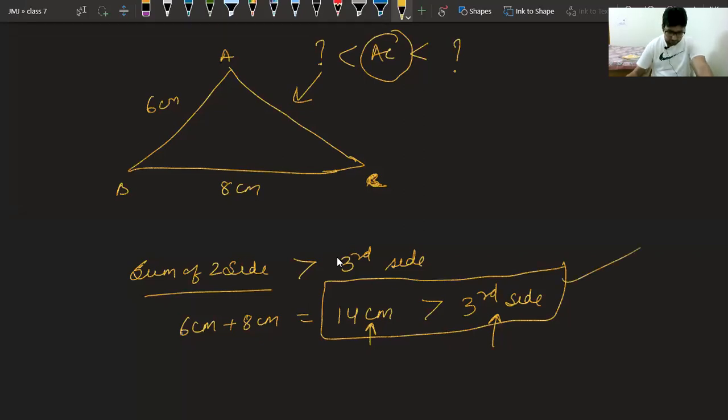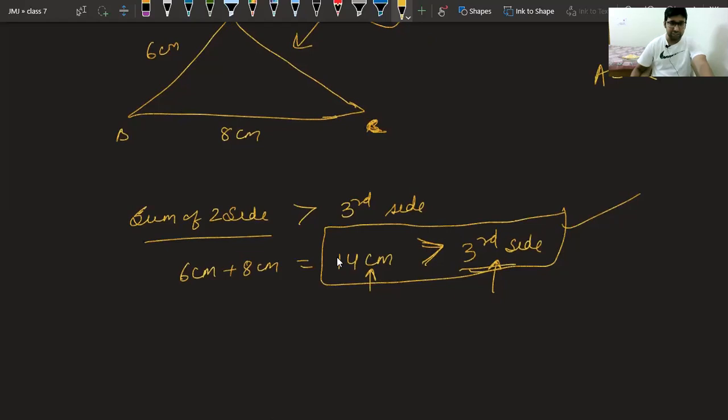Why no, Ekta? Why no? You can see the inequality. It is saying third side is less than 14 centimeter. So we have got that AC is less than 14 centimeter. Similarly, we can check the next condition, difference of two sides should be less than third side.